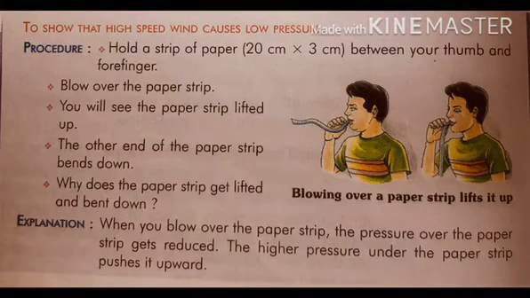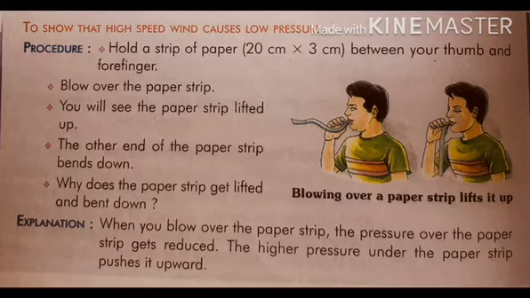Now let us understand how high speed winds accompany reduced air pressure. To understand about the reduced air pressure, let us do an activity, that is number 3 and 4 on page number 116 and 117 in your book. To show that the high speed wind causes low pressure, hold a strip of paper that is 20 centimeter by 3 centimeter between your thumb and forefinger. Blow over the paper strip. You will see the paper strip lifted up and the other end of the paper strip blown down.